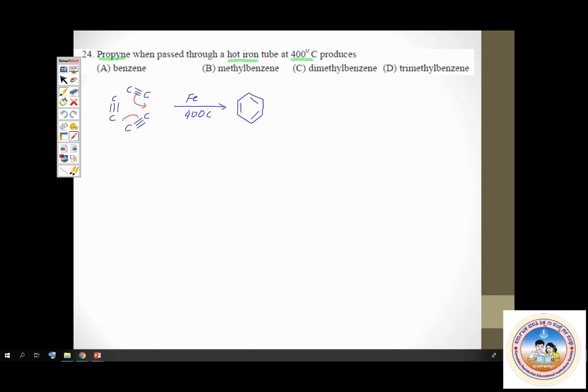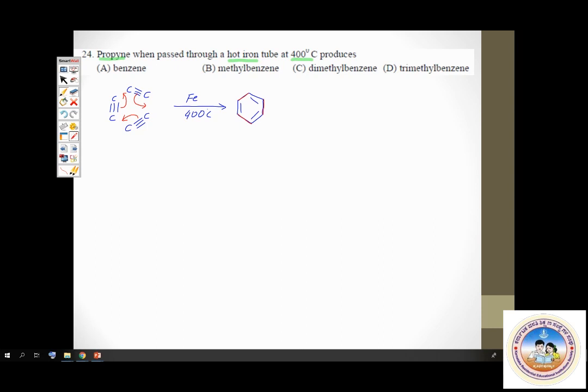See? This comes here, this comes here, this goes here. Accordingly, you get these new bonds. This is benzene. The triple bond becomes a double bond because they are undergoing addition reactions.